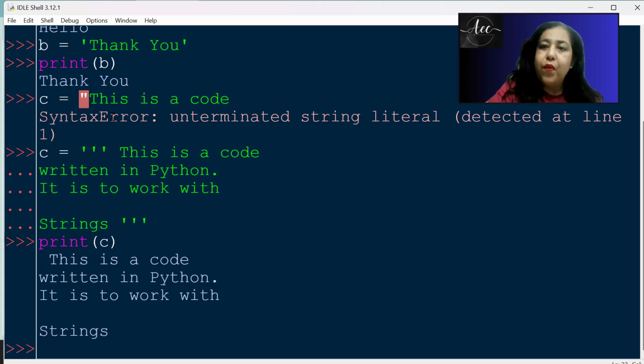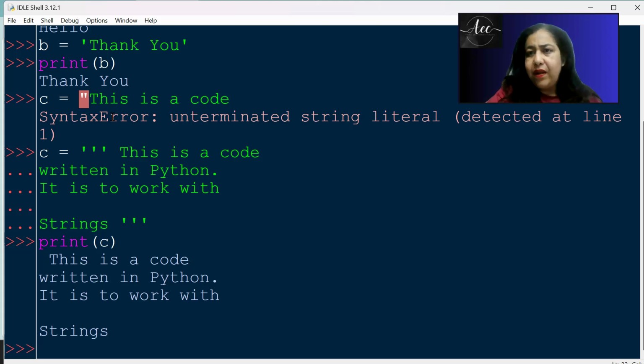So if you need more than one line as content in a string, we put it in triple quotes. So a string can be enclosed in single quotes, can be enclosed in double quotes, can be enclosed in triple quotes. That is said to be a string. I hope that's clear to everyone, right? So this is how we create a string.